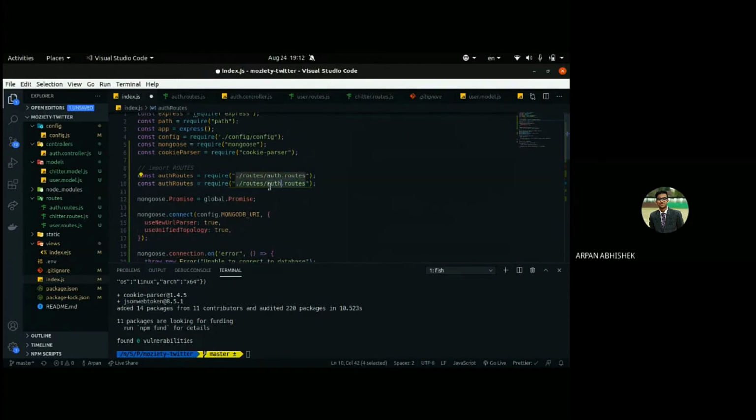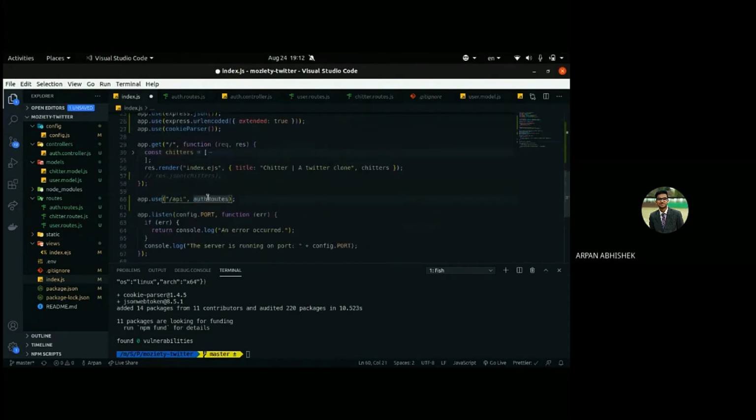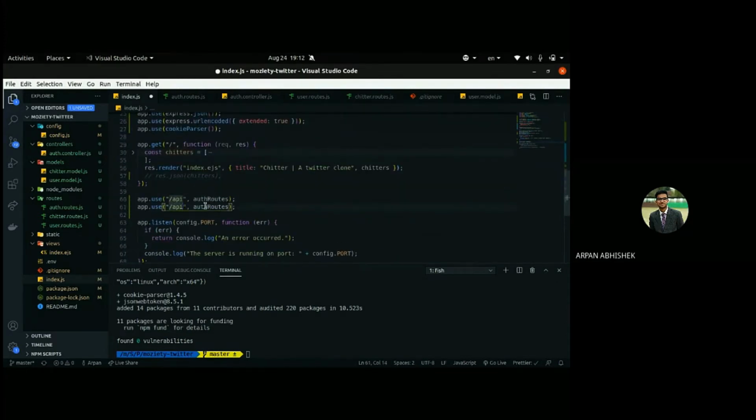Okay, so we'll import the user's route. I guess we have users.